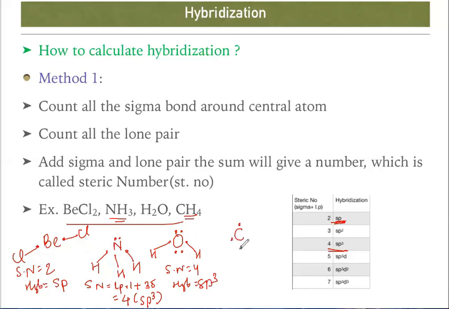Next one is CH4, methane. Carbon has 4 electrons in its outermost shell. Hydrogen is going to share 1 electron. 4 electrons are there. So how many sigmas are there in total? 4 sigma, lone pair 0, steric number 4, hybridization sp3.